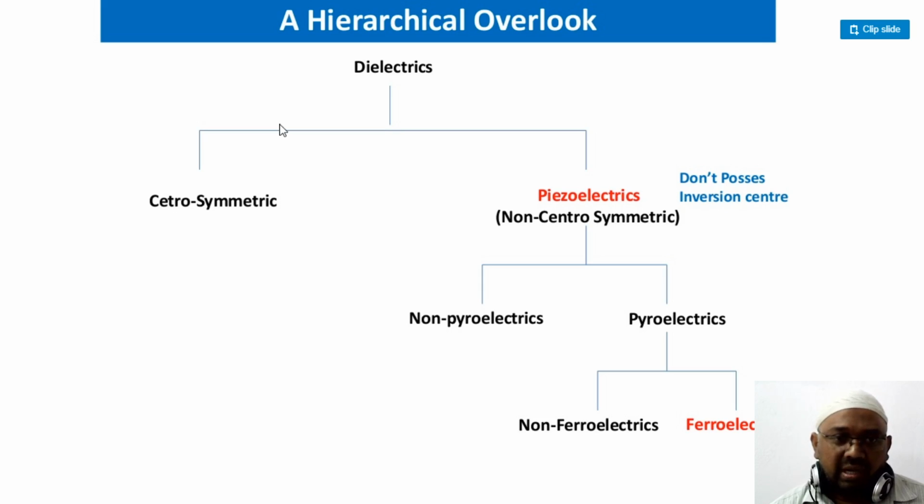So dielectrics have been classified into two important categories: centrosymmetric and non-centrosymmetric materials. What is actually centrosymmetric and non-centrosymmetric? If we cannot invert that particular crystal, we say that it is non-centrosymmetric. If you are able to invert that particular material, we say that it is centrosymmetric.